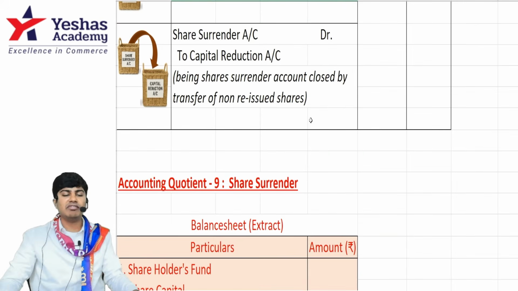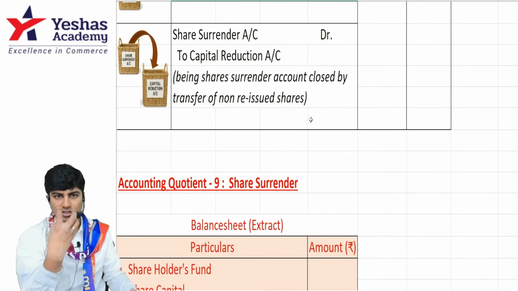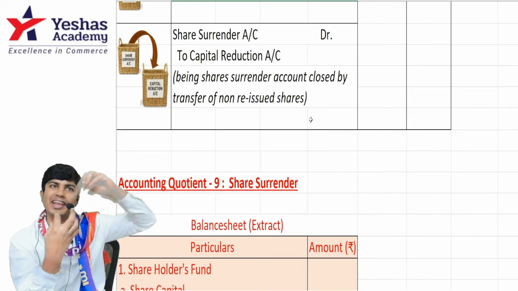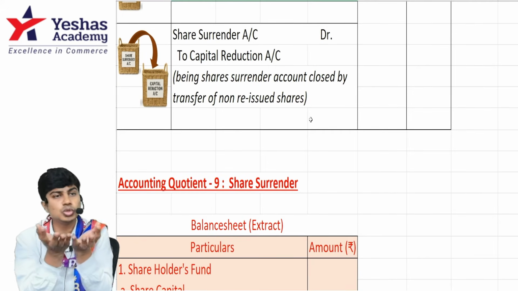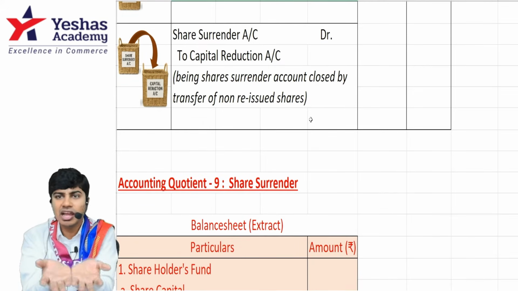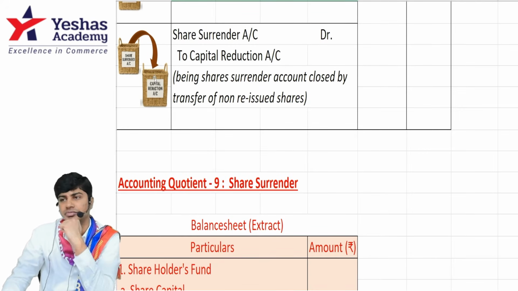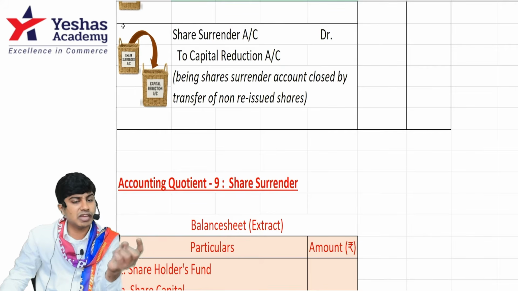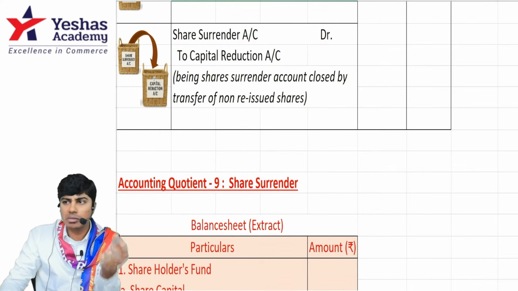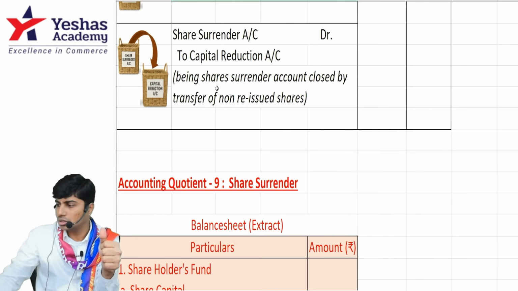Finally, if I've collected 10,000 rupees worth of shares, but I've issued only 8,000 worth of shares to somebody else, 2,000 is left in that share surrender basket. At the end, I'll empty the share surrender basket by transferring everything to capital reduction. At the end, I'll transfer everything that's there in my share surrender account to the capital reduction basket. I hope you understood.